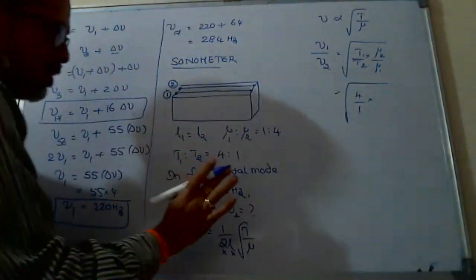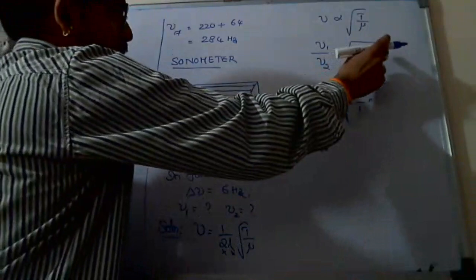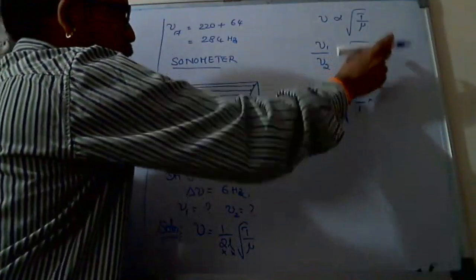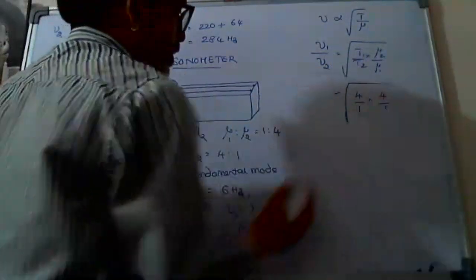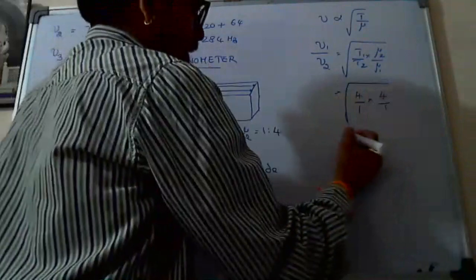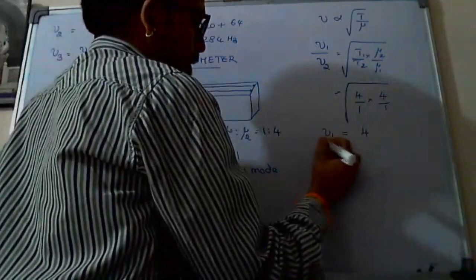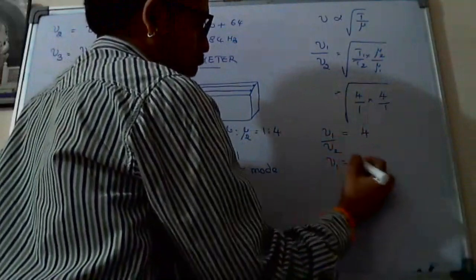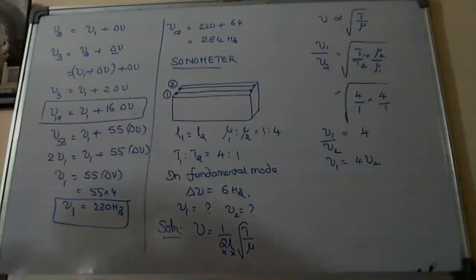I think that is 4 by 1 into 4:1. Nu1 equal to 4 nu2. Root of 16 means this is equal to 4. So nu1 is equal to 4 nu2. Very good. One relation we got. So by that, what can you say? Nu1 is greater.